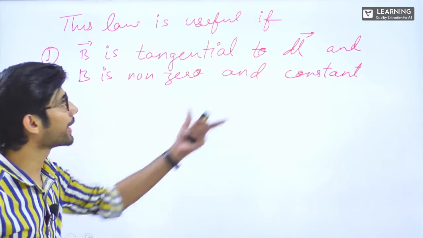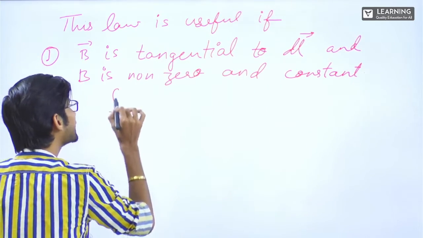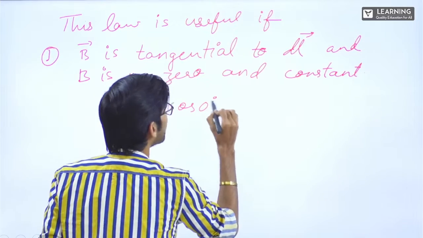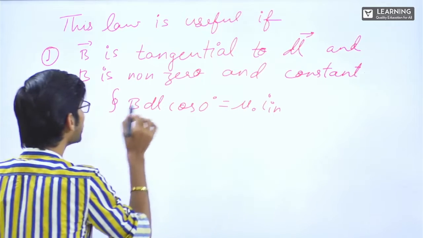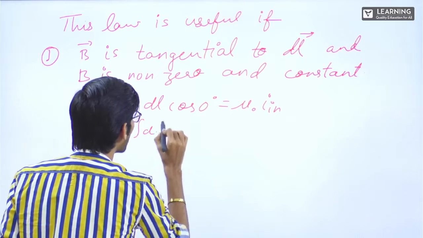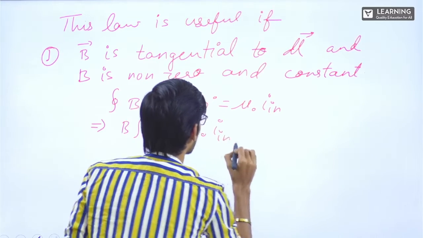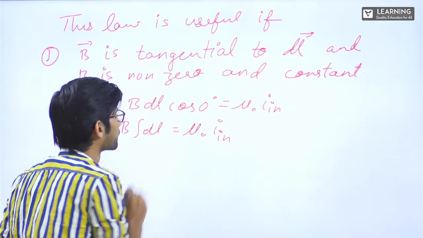B is non-zero and it is a constant. So what will happen with this? Integral B dl cos 0 will come. That is equal to mu naught into I inside, correct? From here, if B is constant, we will get B integration dl is equal to mu naught into I inside. So now see, this integration is very easy for us.